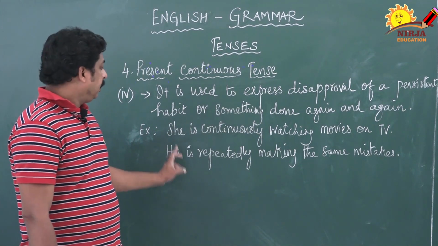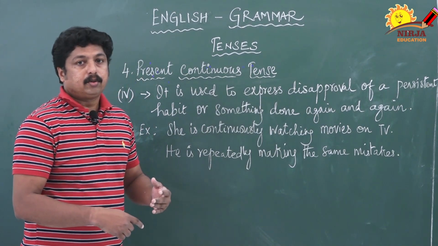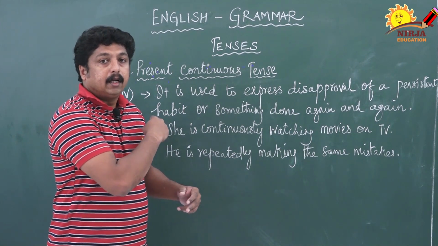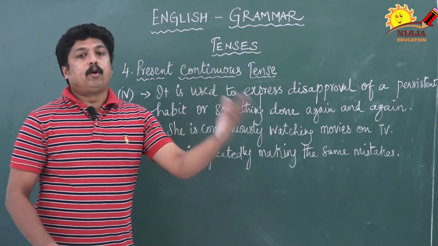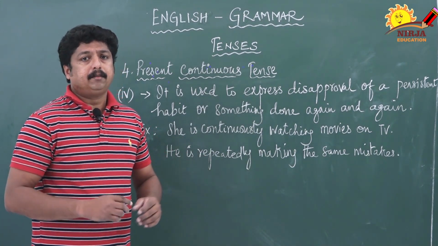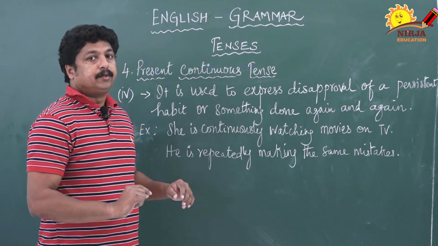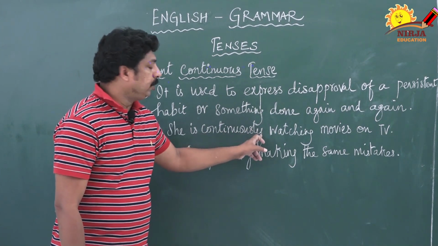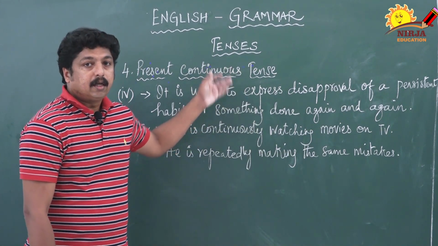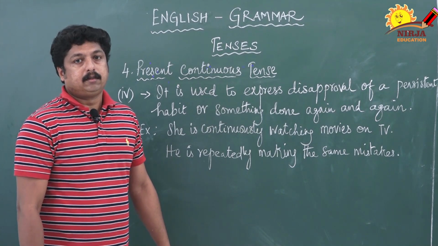So, one more example, he is repeatedly making the same mistake. So, this action also is not going on at the time of speaking, but it is happening continuously. If I tell one more example, he is always playing video games on his mobile. So, this action also is going on continuously with the help of adverbs. You just underline the adverbs here: continuously, repeatedly, always. So, these are the adverbs that can be used in present continuous tense.